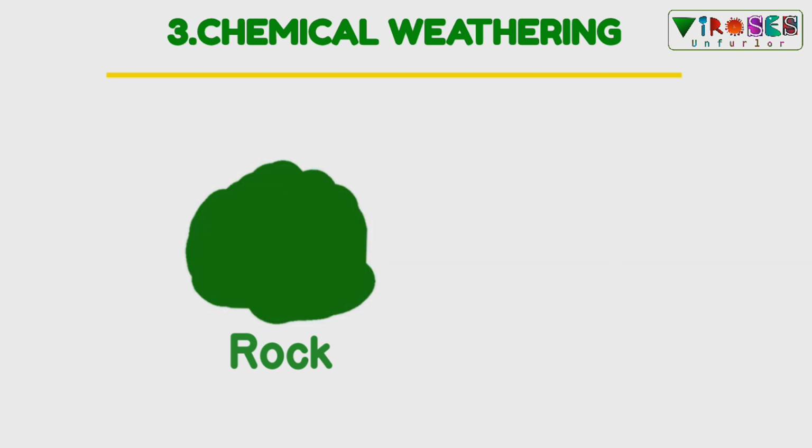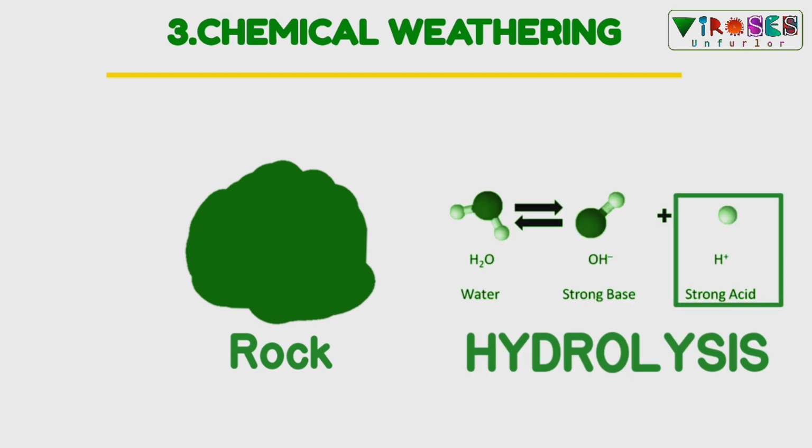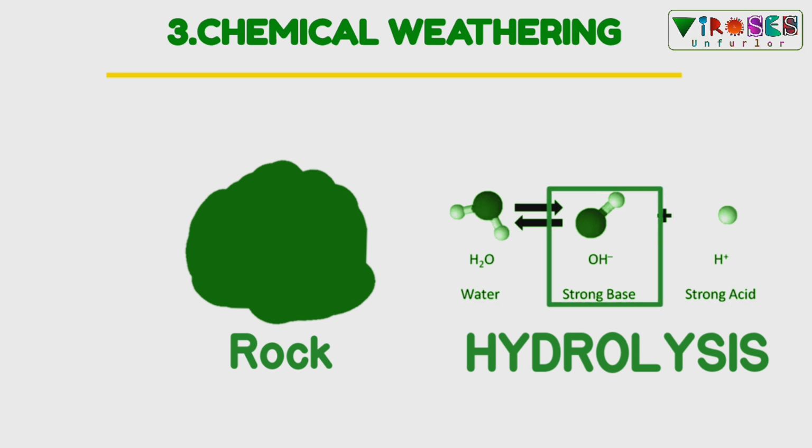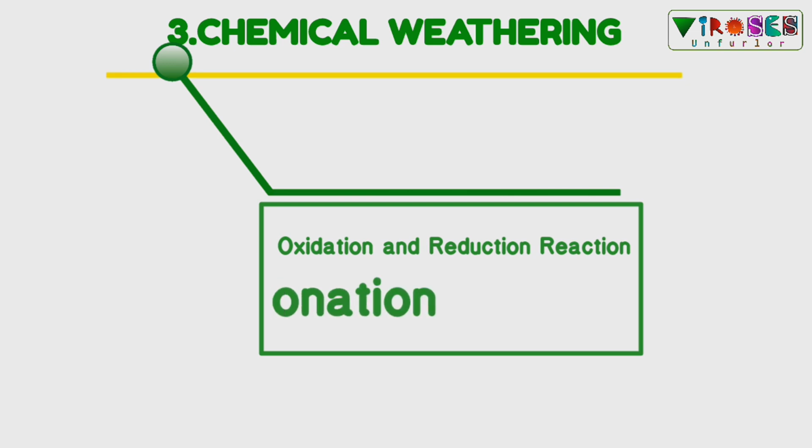Another very important process of chemical weathering is hydrolysis, in which water dissociates into H+ and OH- ions, which act on silicates like orthoclase to produce silicate clays. Oxidation and reduction reactions and carbonation are other important means of chemical weathering.